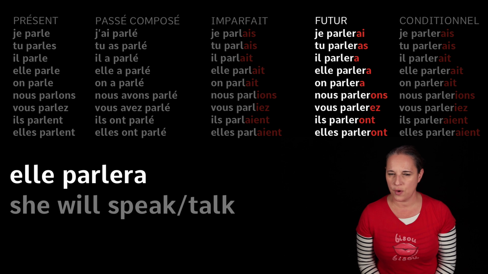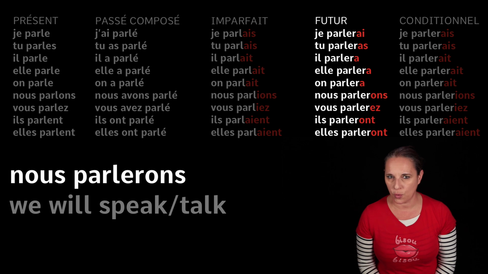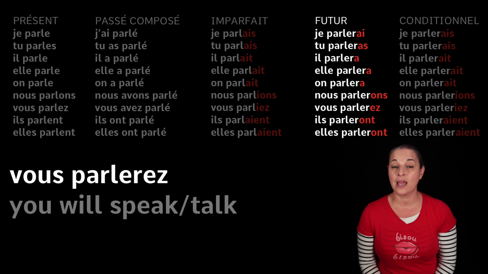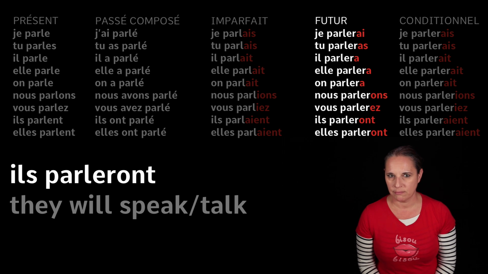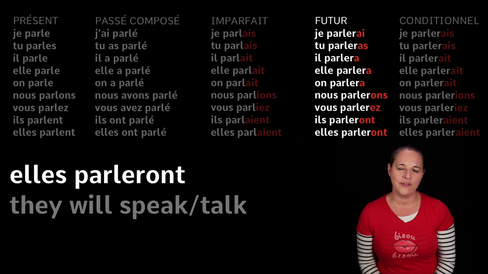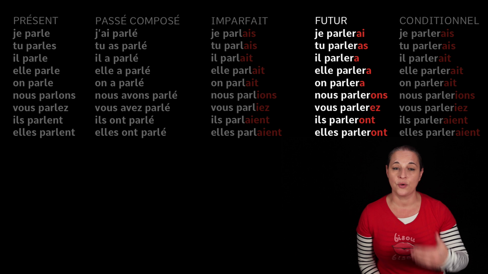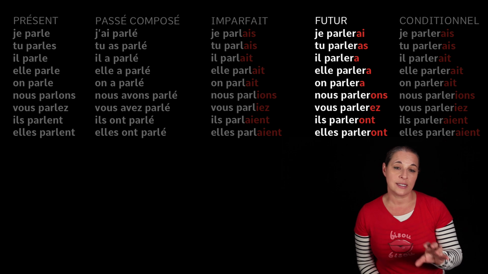Elle parlera. On parlera. Nous parlerons. Vous parlerez. Ils parleront, and elles parleront. And here we've learned how to say I will talk, you will talk, he will talk, we will talk, and so on. Okay, so this is number 4.